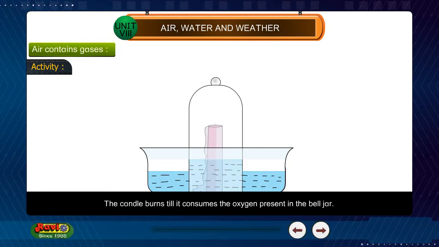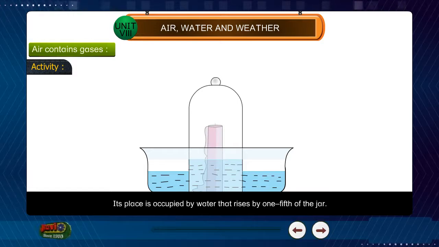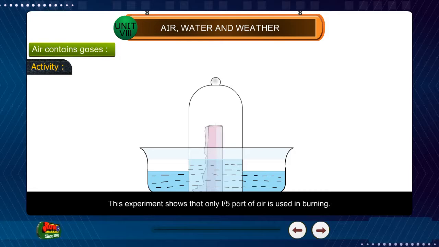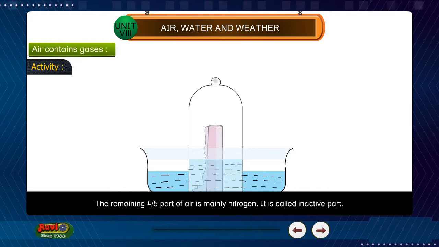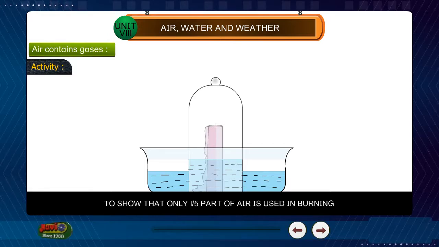The candle burns till it consumes the oxygen present in the bell jar. Its place is occupied by water that rises by 1/5 of the jar. This experiment shows that only 1/5 part of air is used in burning. This oxygen is considered the active part of air. The remaining 4/5 part of air is mainly nitrogen. It is called the inactive part. To show that only 1/5 part of air is used in burning.